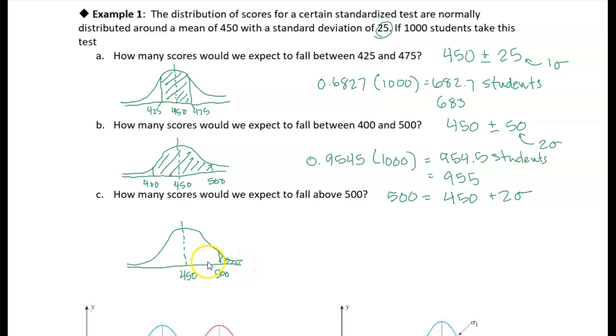Now, given what I know so far, I know this probability. I know that the probability of falling within 2 standard deviations of the mean is 95.45%. So what I can do is subtract that from 1. And what I will be left with is basically double what I want.